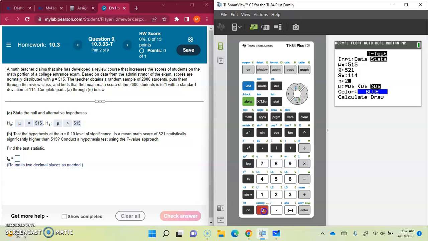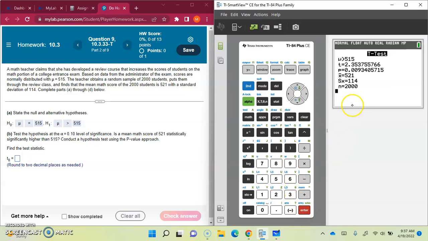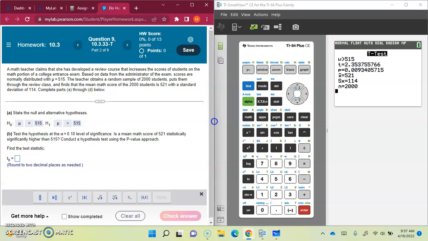The size of the sample was 2000 and we want to check the alternate hypothesis to be more than, so greater than mu naught should be selected, and then you press calculate. Okay, the t statistic is given to be 2.353. We need to round to two decimal places, so we need to write 2.35 here.